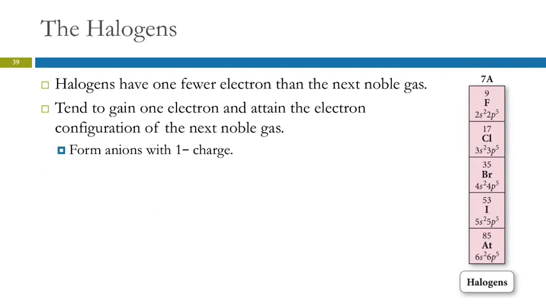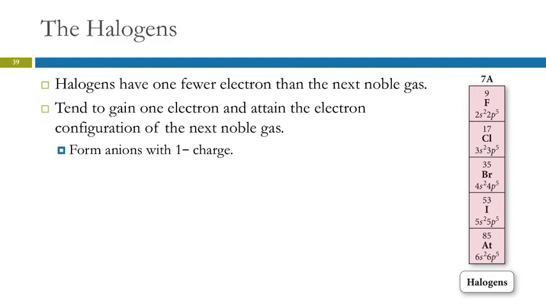The halogens are just on the other side of the noble gases, and they are also quite reactive. These guys are 1 electron short of a noble gas configuration, right? They all have 7 valence electrons. The noble gases have 8. 8 is like a magic number. It's like what everybody wants. You want to have 8 electrons, and we'll see that over and over again.